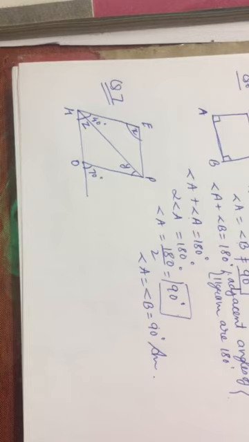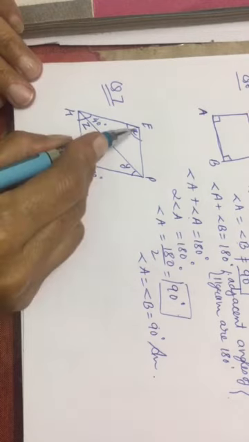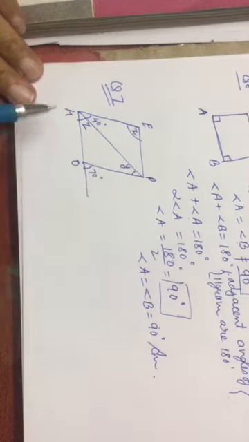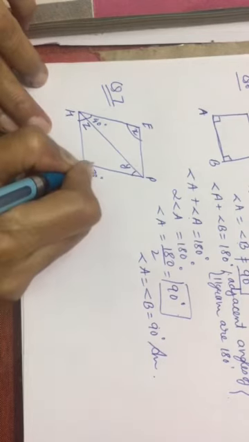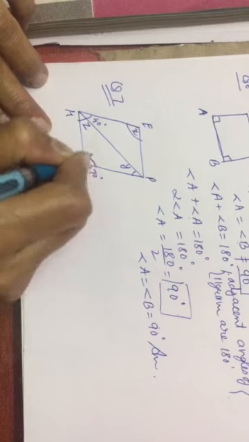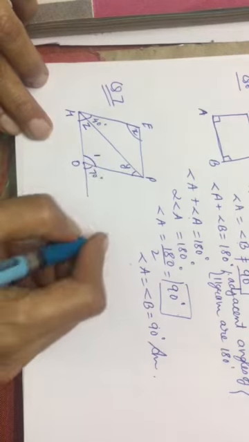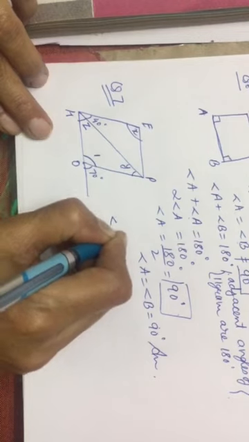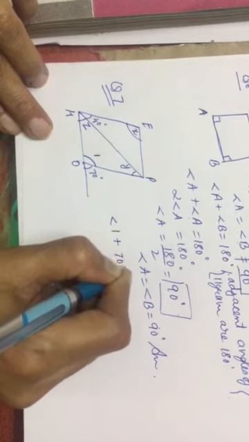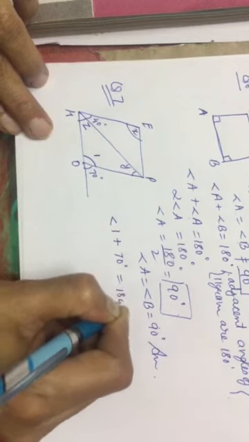Find the angle measures x, y, and z; we have to find the value of x, value of y, and value of z. First of all, name it as angle 1. Now in this case, it's clear that angle 1 plus 70 degrees equals 180 degrees.